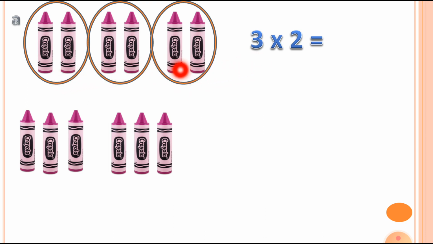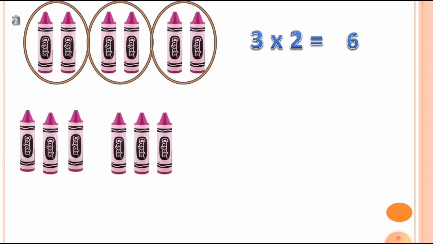1, 2 and 3. Now this 2 number is indicating that each group has 2 crayons. You can check this. There are 3 groups and each group has 2 crayons. 1, 2. 1, 2 and 1, 2. Total there are 3 groups and each group has 2 crayons. So the answer is 6. It means total there are 6 crayons.